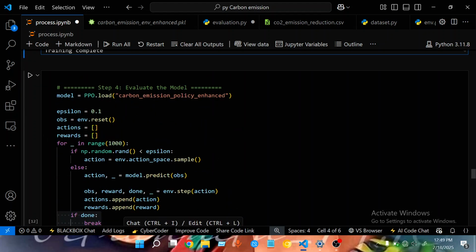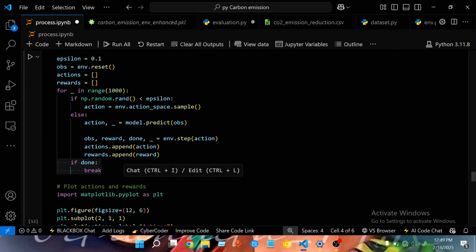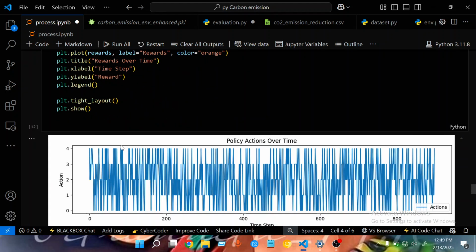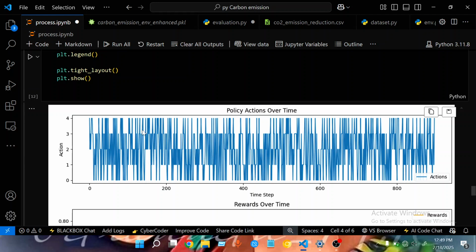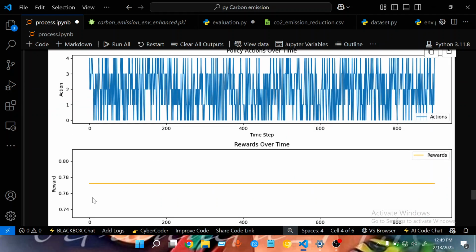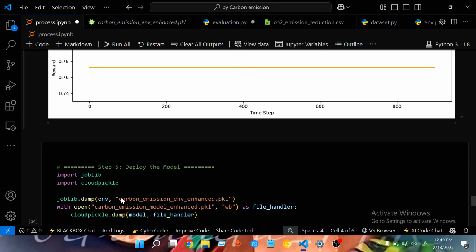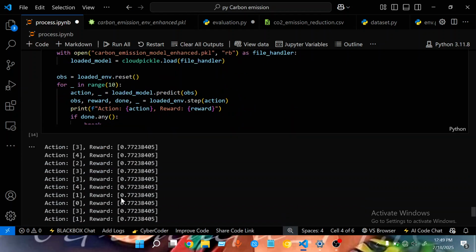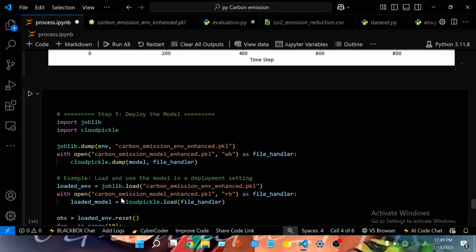Then you load the model, and in a range of 1000 I ran the model for prediction to see what it gave. This is the action it took over time, and this is the average reward, 0.77 or thereabout. So this is how well it performed.